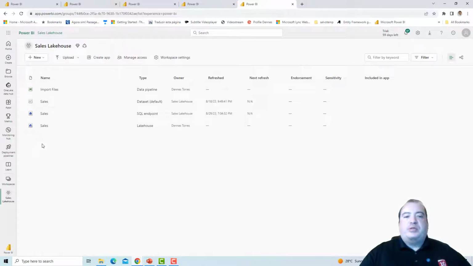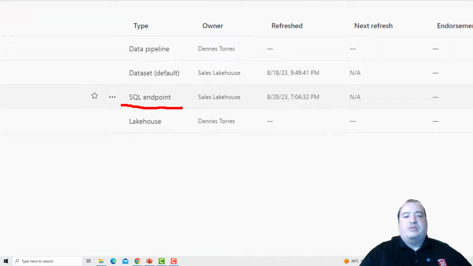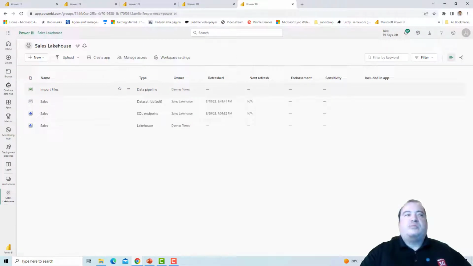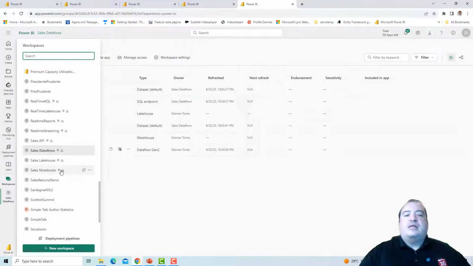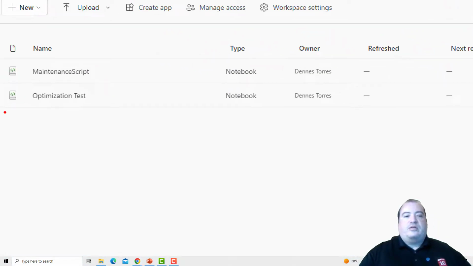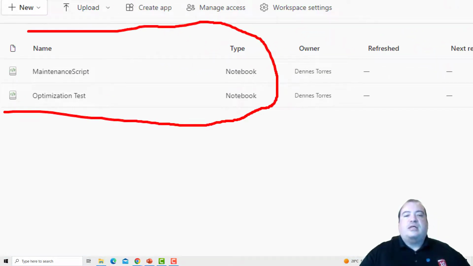So let me open one by one. For example, on the sales lakehouse, I have a SQL endpoint, a dataset, the default dataset for the lakehouse, and I have a data pipeline, because the pipelines need to be in the same workspace as the target of their data. On the other hand, let's take a look at the sales notebooks, where I have the notebooks, only the notebooks used to work with the sales lakehouse.